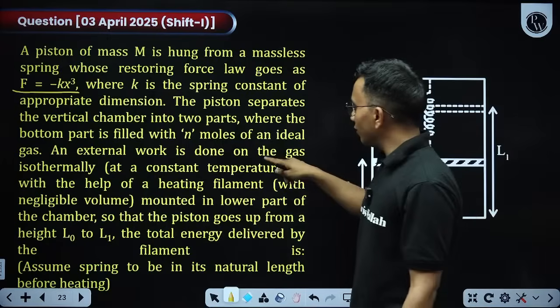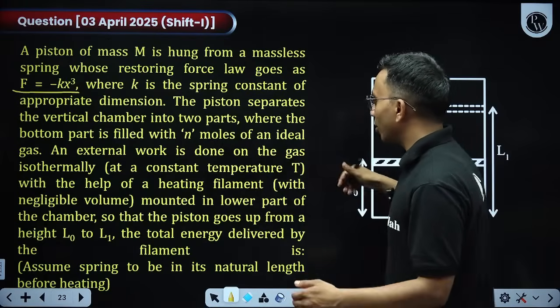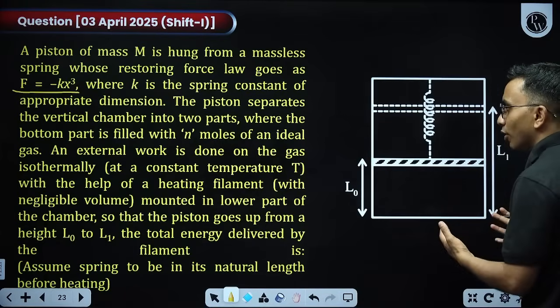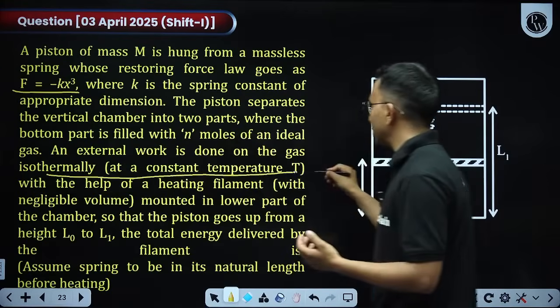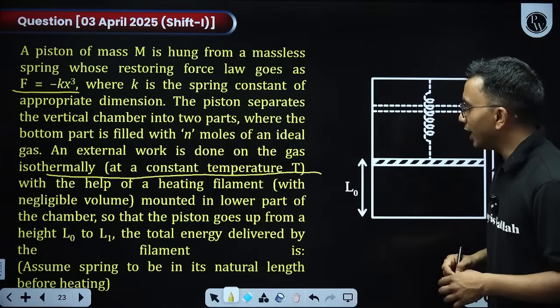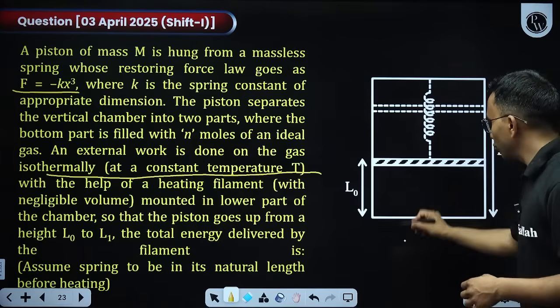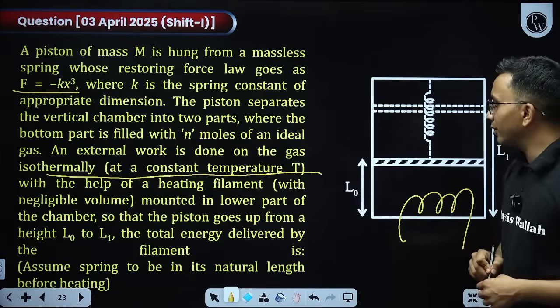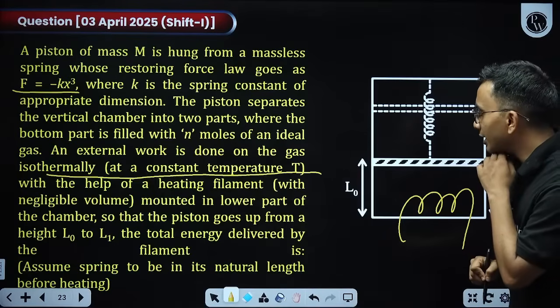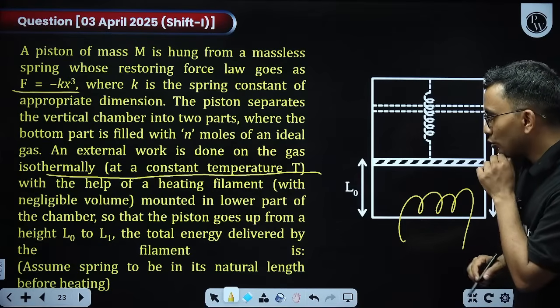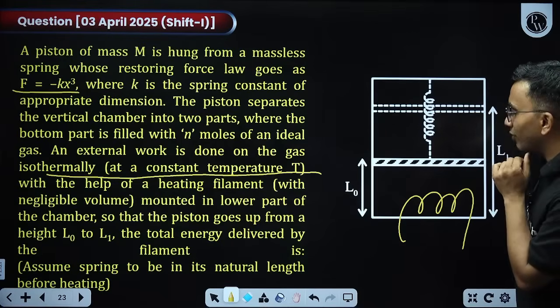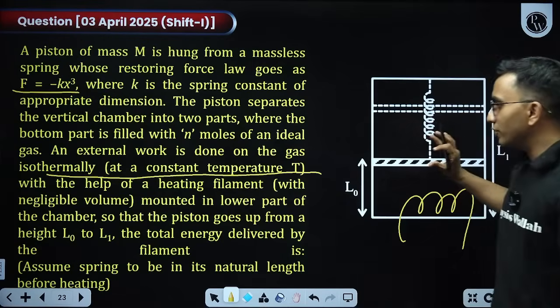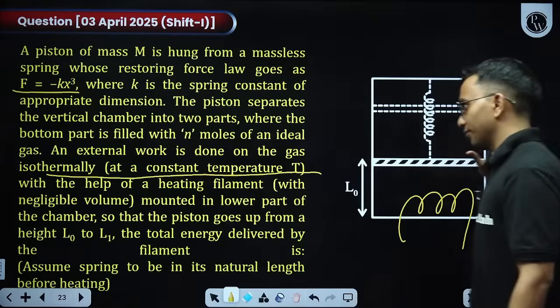An external work is done on the gas isothermally, at constant temperature, with the help of a heating filament mounted in the lower part of the chamber, so that the piston goes up from height L0 to L1. The total energy delivered by the filament is.